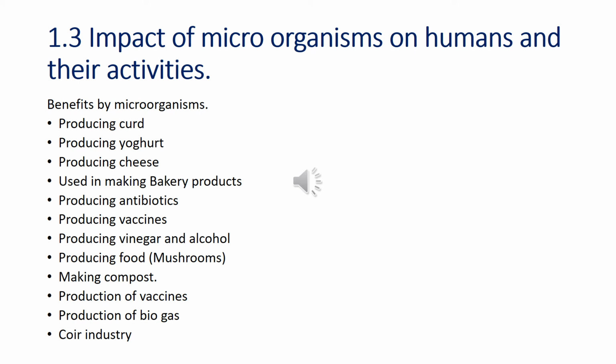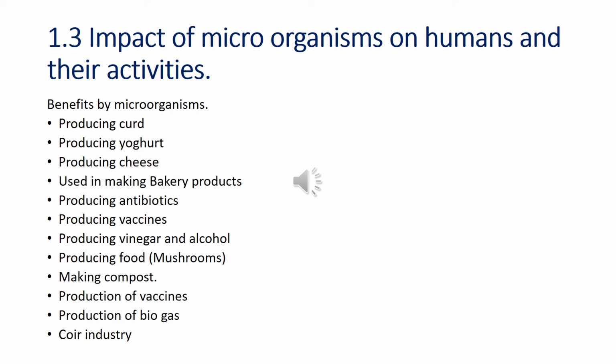And then we use some of the bacteria in the making of antibiotics, vaccines and all of that. And we use yeast in the making of bakery products, and then to produce vinegar we use microorganisms to produce alcohol, and in the production of food, like mushroom, which is a fungus actually.